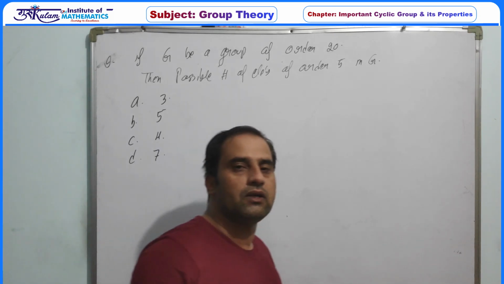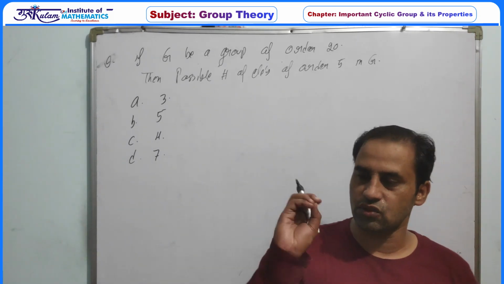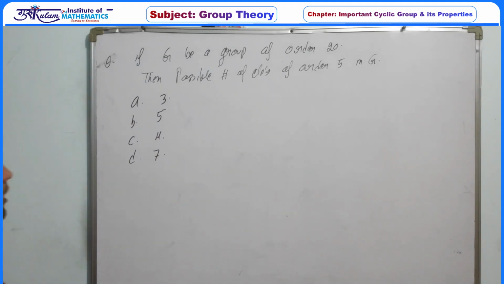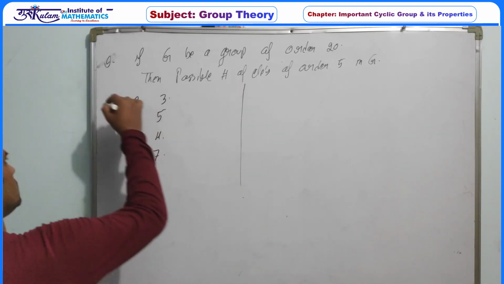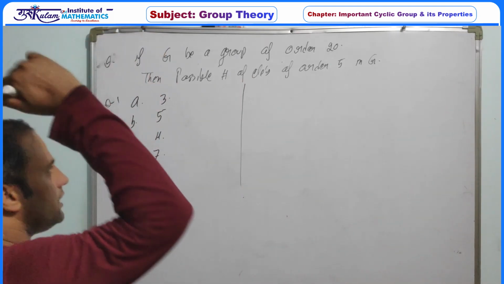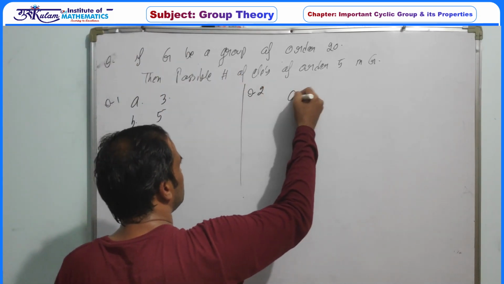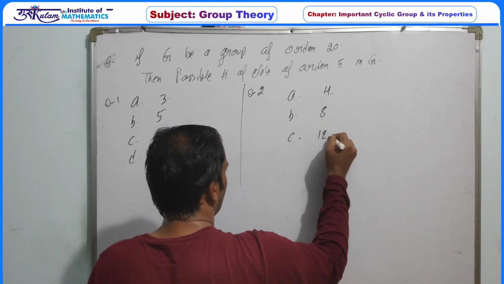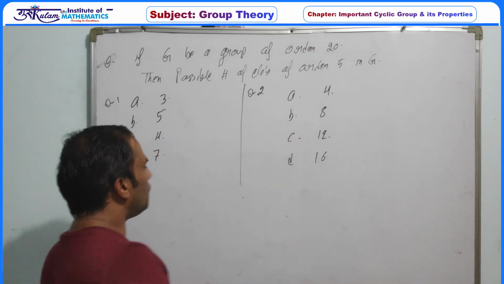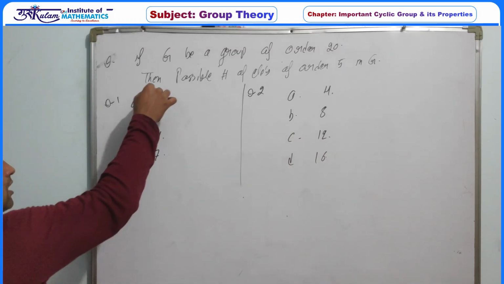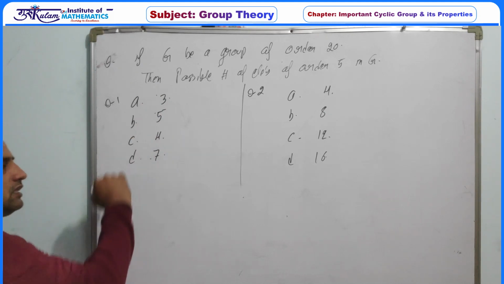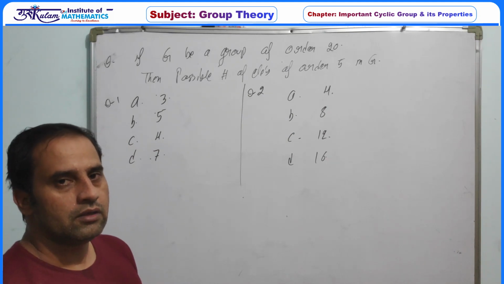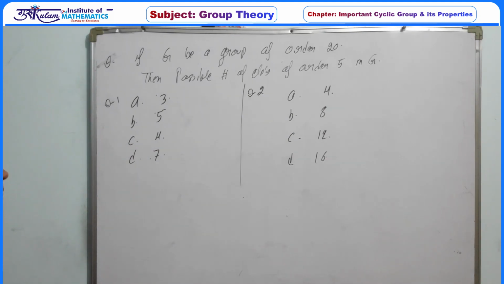So there is no requirement of a cyclic group or anything. Just use the basic information. We have to count the number of elements of a given order. In the same question, so this is the first question and the theory is the same. The second question's options are 4, 8, 12, and 16. In the first question, 3 options are odd numbers and 1 option is an even number, but in the second question, all options are even numbers. So try these 2 questions.